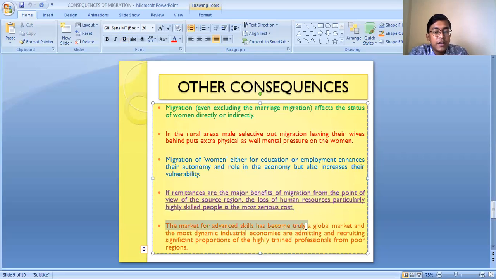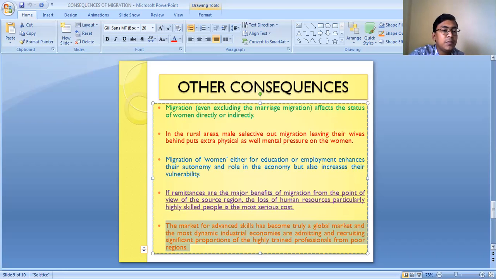The market for advanced skills has become truly a global market, and the most dynamic industrial economies are admitting and recruiting a significant proportion of highly trained professionals from the poor regions. Basically you will notice that the topmost MNCs, multinational companies, situated in different countries of the world, hire highly talented and highly skilled persons from the poor countries. Why? Because they know they can be hired at a very cheap price, at very low wages.